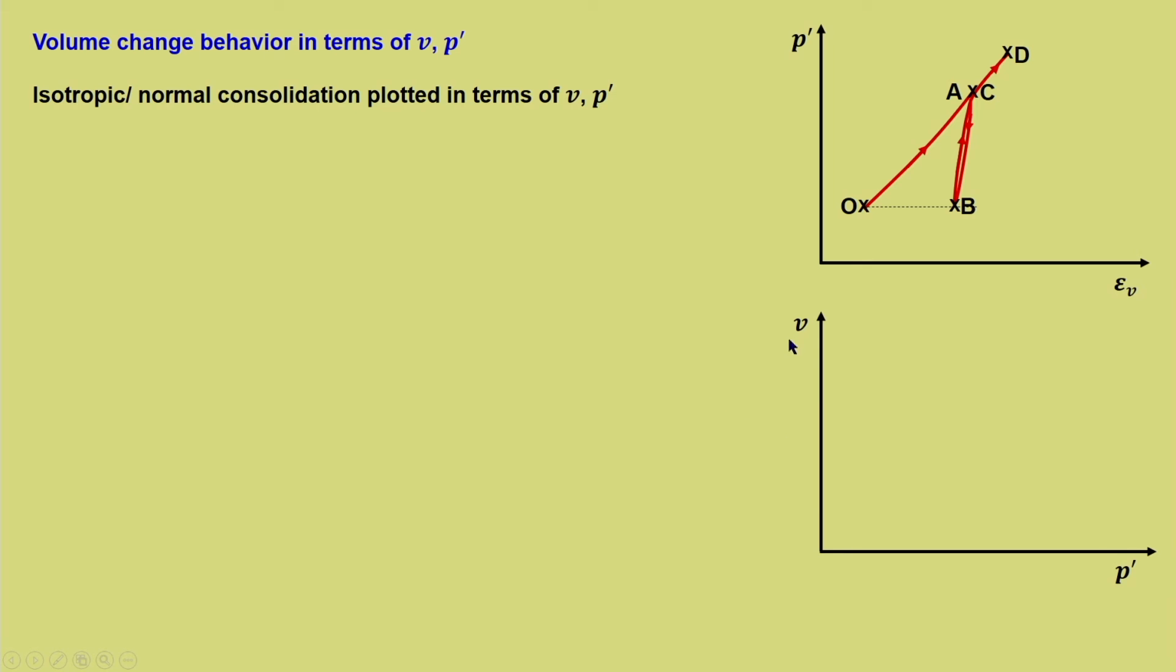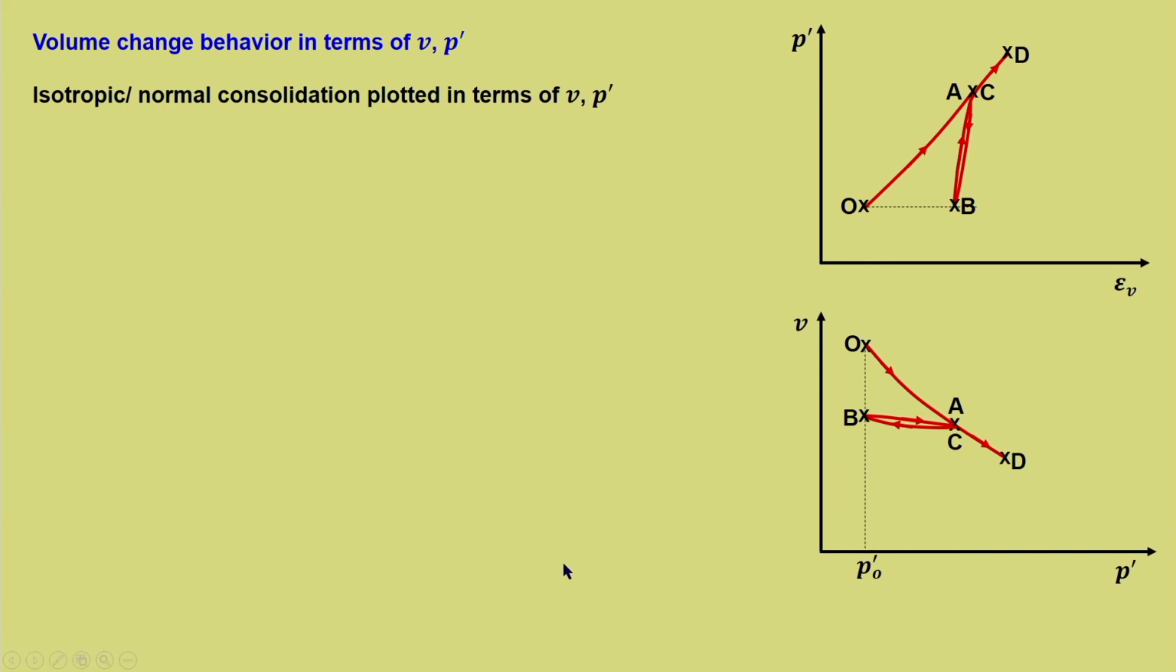If this is translated to V-P dash, now here it is P dash, epsilon V. We are plotting in terms of V-P dash, which is the normal way in which these parameters are plotted for the critical state framework. So, let us start with the point O. It undergoes normal consolidation from O to A, then loading, unloading, reloading, that is to B, and then reloaded to C, and then again loaded to D. Whatever we have discussed here, we have redrawn in the V-P dash plot.